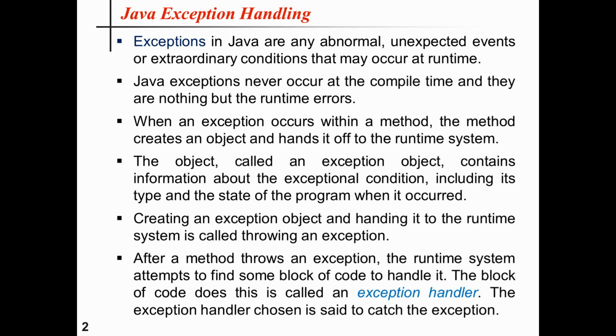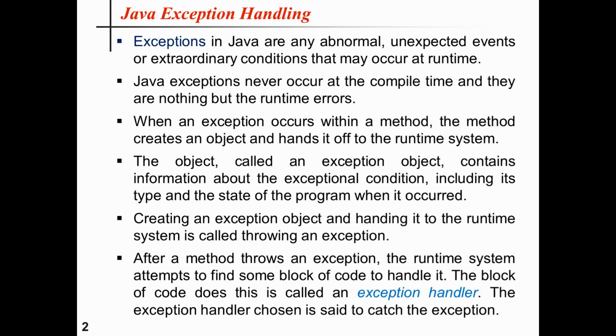So to define an exception in Java, it can be put in that way. An exception is basically an unexpected event which occurs during the execution of a program that interrupts the normal flow of the program's instructions. So that is the concept of Java exceptions, occurring during the runtime of a program because of some illegal code or illegal operation.